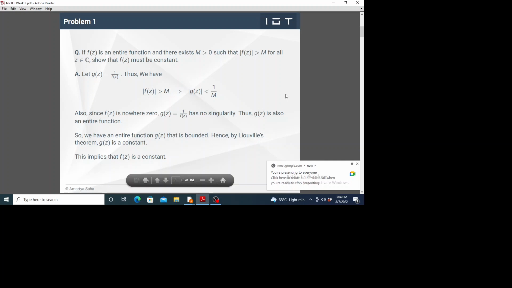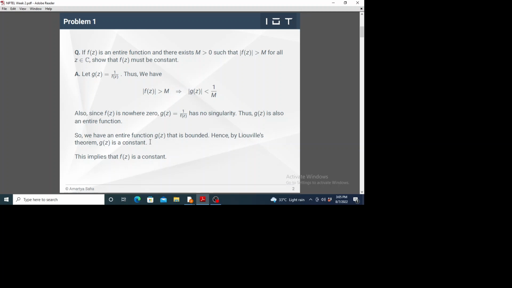So what do we have now? We have g(z) as an entire function, the modulus of which is bounded. So now we appeal to Liouville's theorem. Since the entire function g(z) is bounded, by Liouville's theorem g(z) is a constant. So g(z), which is the inverse of f(z), is a constant. So obviously f(z) is itself a constant.